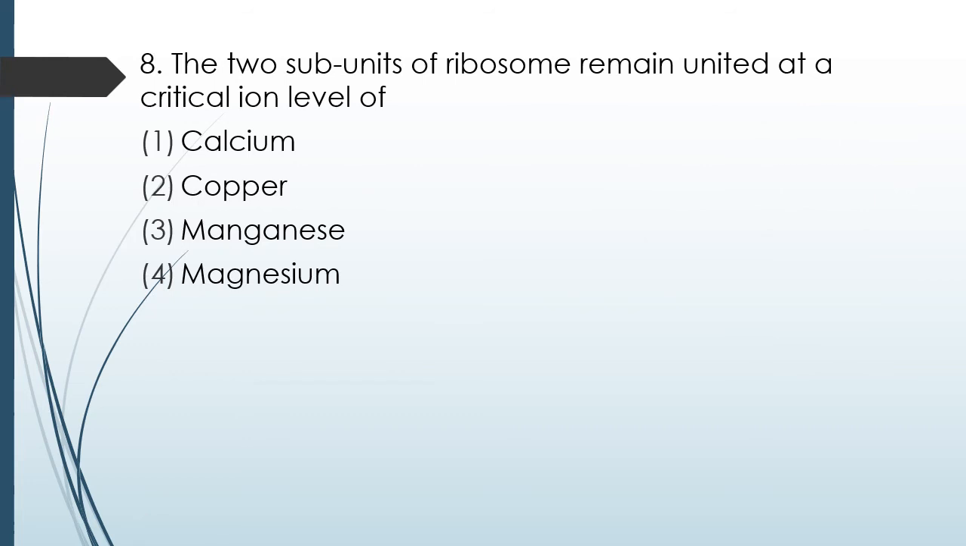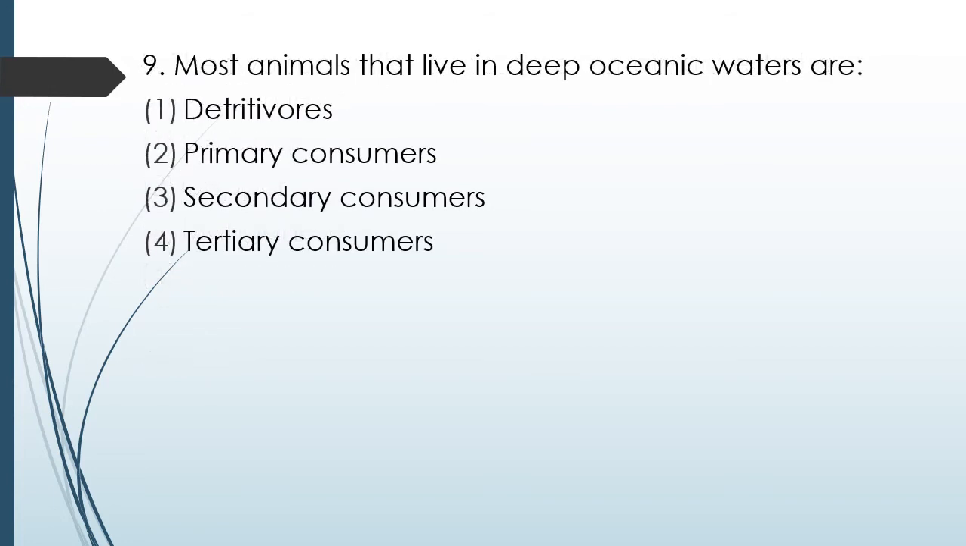Question number 65. The two subunits of ribosomes remain united at a critical ion level of: calcium, copper, manganese, magnesium. Which of the ions is responsible for the ribosome subunits to remain united? The correct answer is option 4, magnesium. Question number 60. Most animals that live in deep oceanic waters are: detritivores, primary consumers, secondary consumers, tertiary consumers. The correct answer is option 1, detritivores.